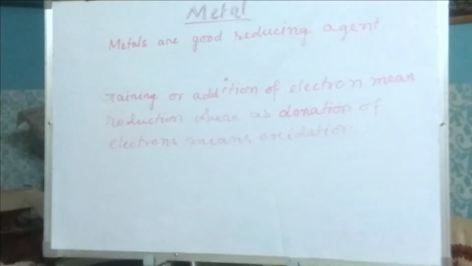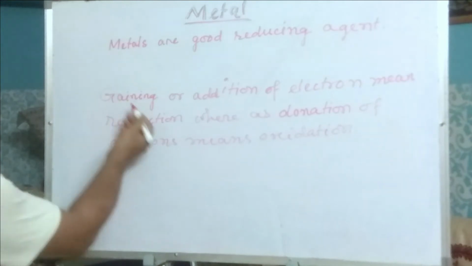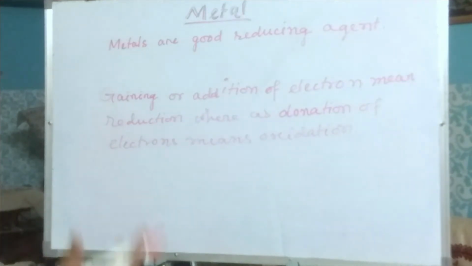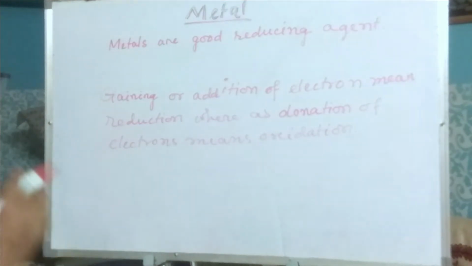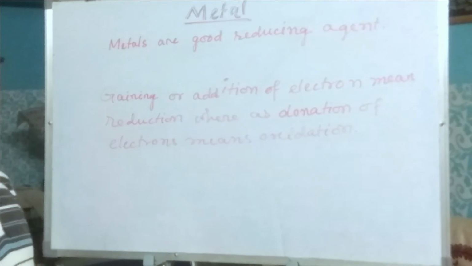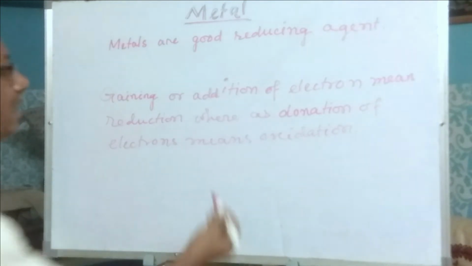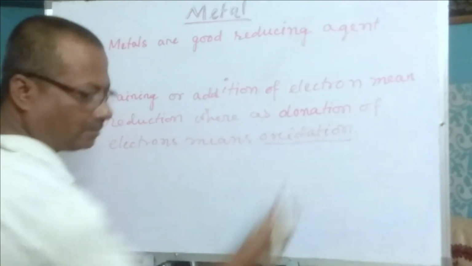Remember it. When an element accepts an electron, that means gaining or addition, and it is reduction. And when an element loses or donates an electron, it is called oxidation.